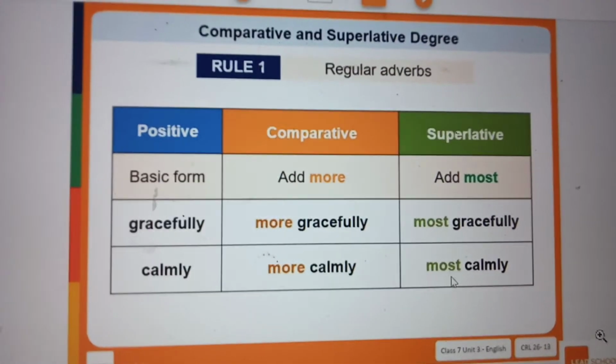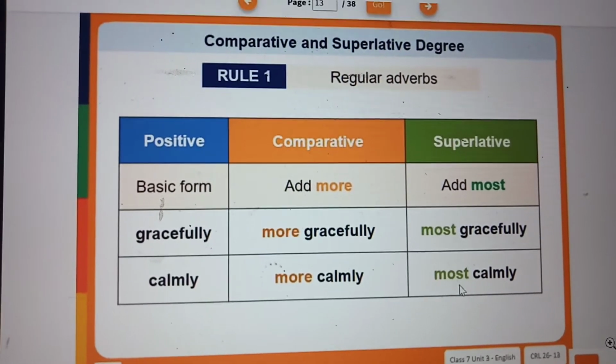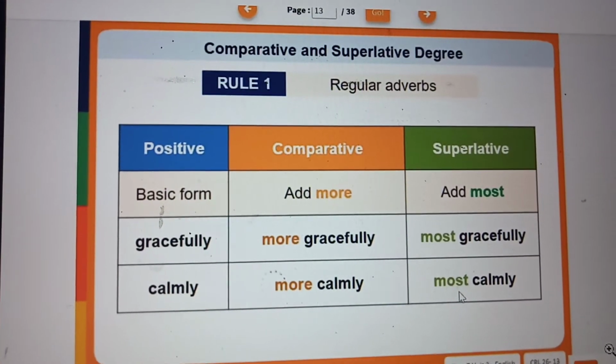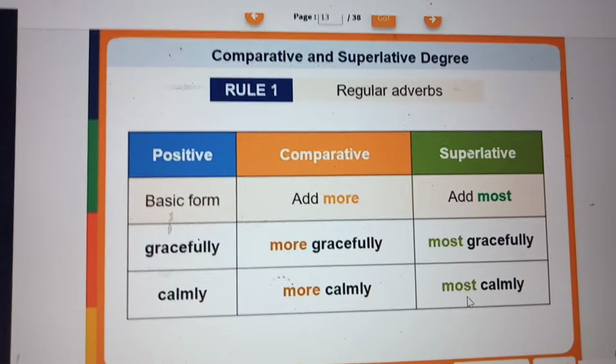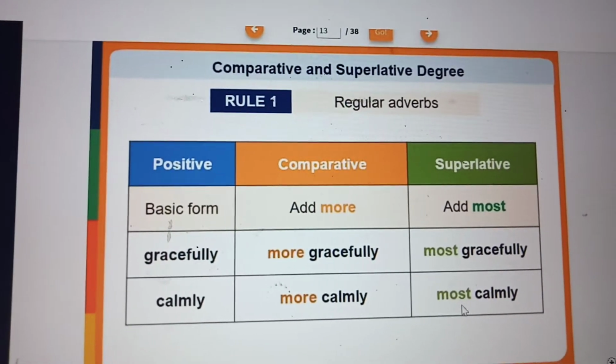Dear students, good morning. See here, we were learning about adverbs. Adverbs are something which describes a verb. Verb is an action. Action describe பண்றது adverb. Adverbs வந்து ஒரு single word it should come.